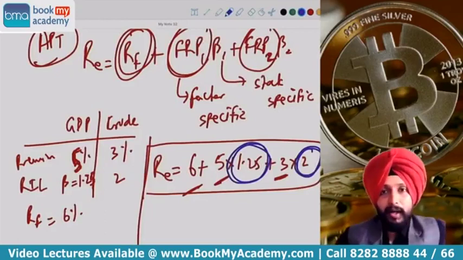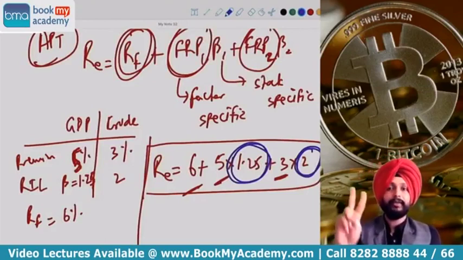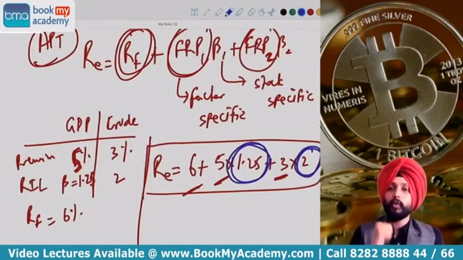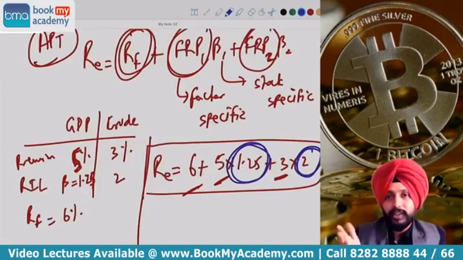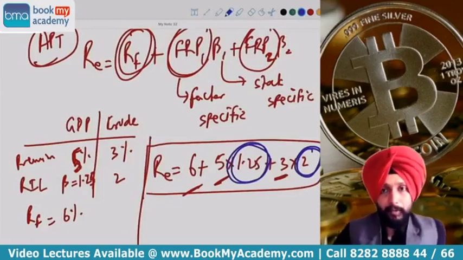What did we discuss apart from this in portfolio management? We have done portfolio rebalancing strategies. I did 2 sums. One I solved in the class, one I gave you as a solved illustration. Constant proportion portfolio insurance, CPPI, is more important for you from an exam perspective. It has already come a couple of times in the exam.